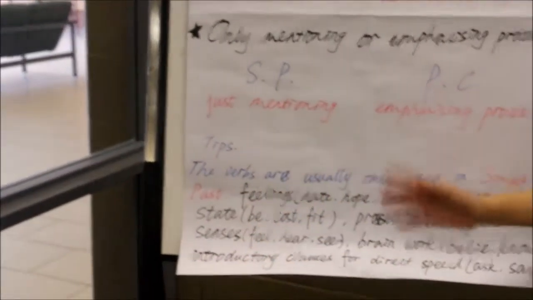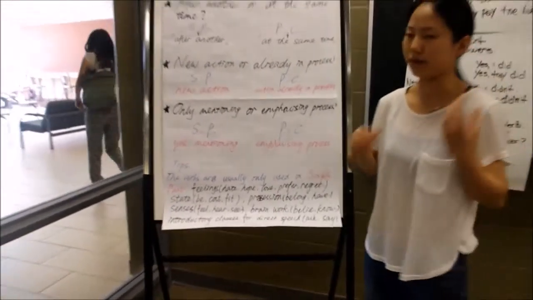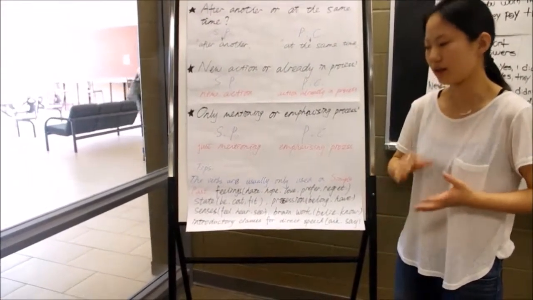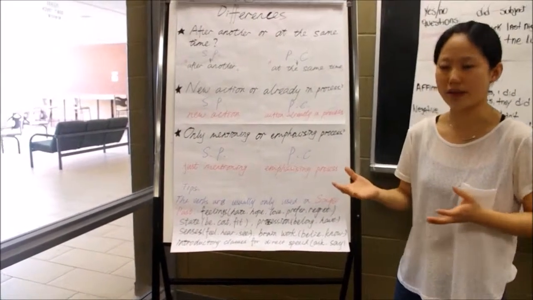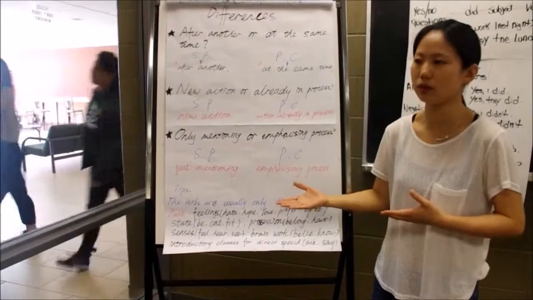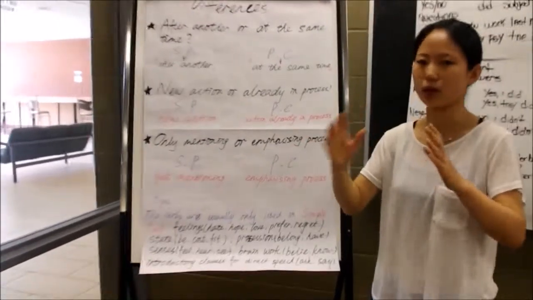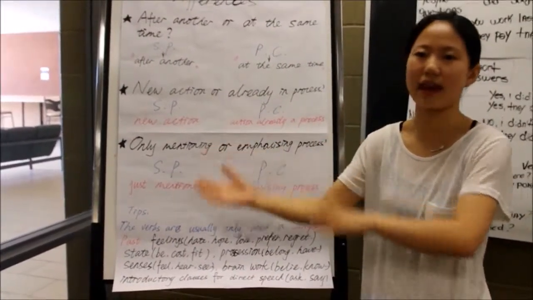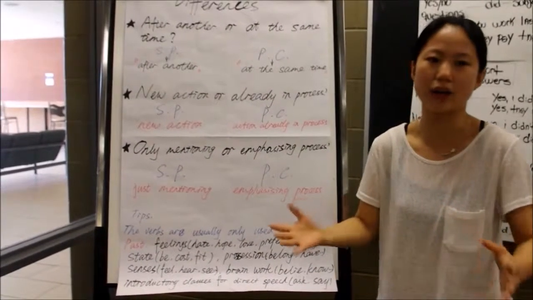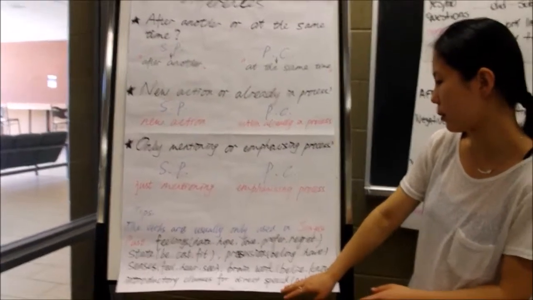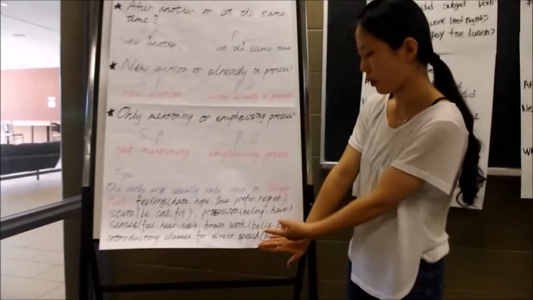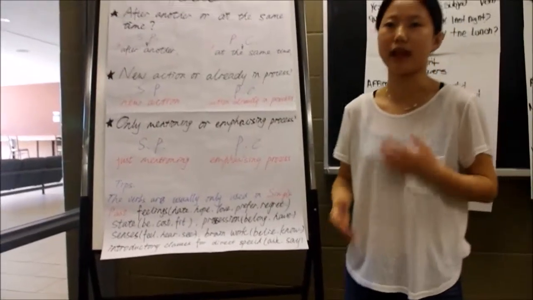The fourth one is senses: feel, touch, hear, see. That kind of action happens in that moment. We can't continue that. Another one is brain work, like believe, like know.